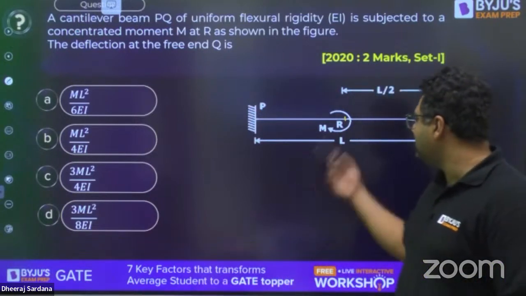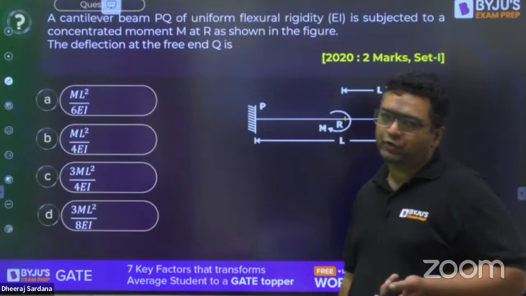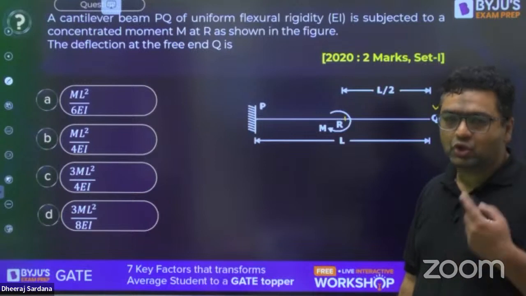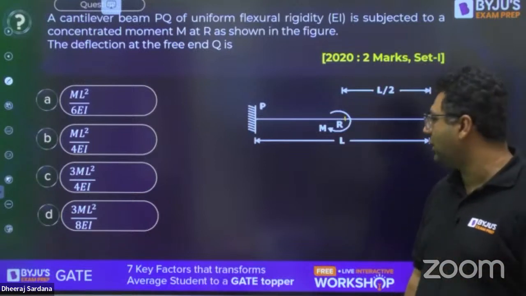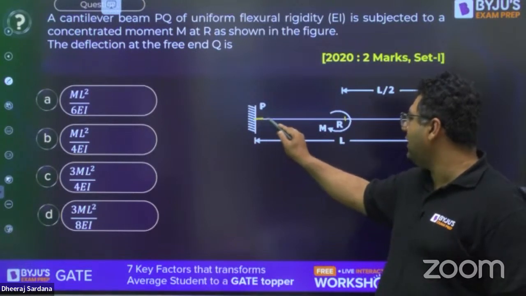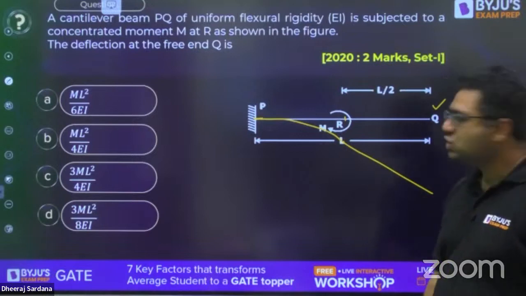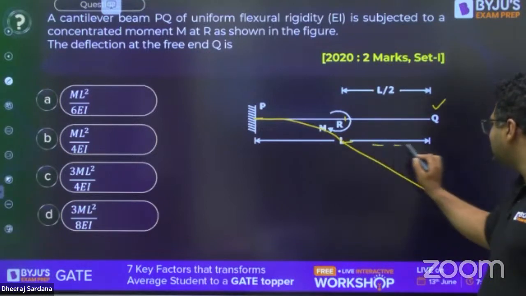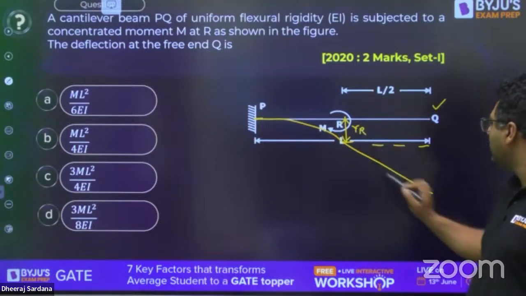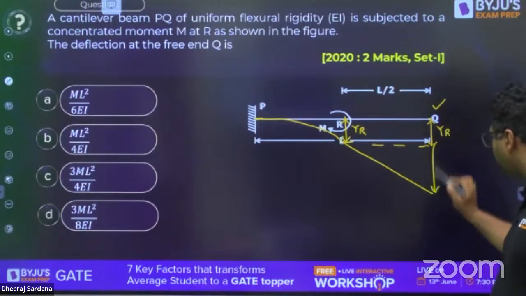So my dear, for this type of question, you have many options. You can apply principle of superposition also. You can also go for moment area method, conjugate beam method. Choice is totally yours. Okay. So you would be aware of one thing, that the bending will happen till this point. After that, it will follow a straight line. So when that is the case, you can say that this is going to be the deflection at R, and this is the extra part.